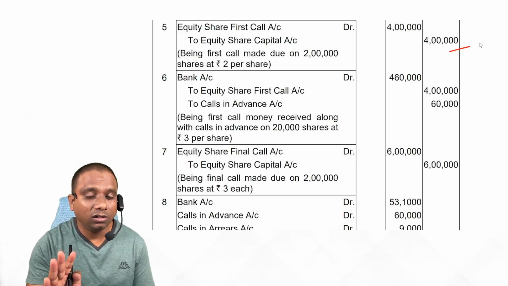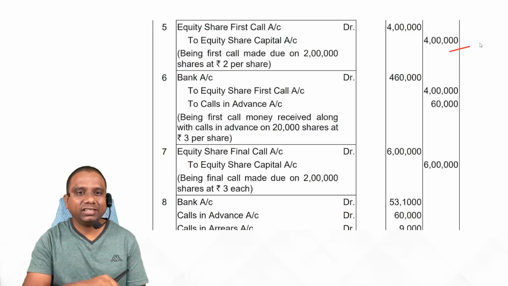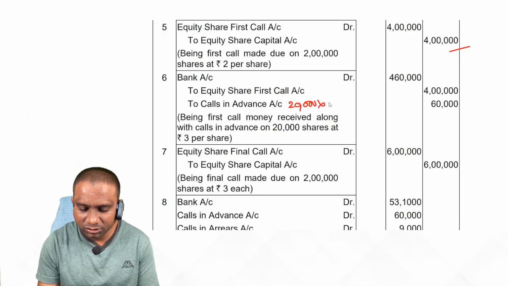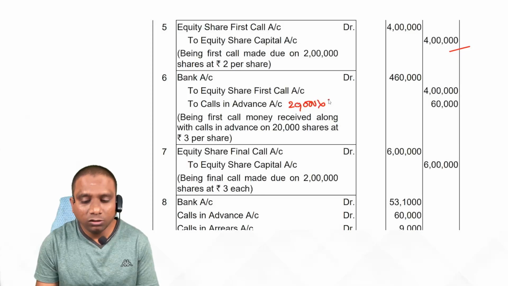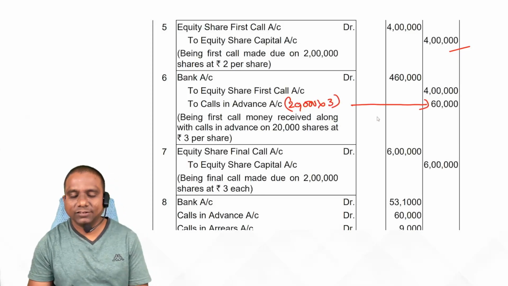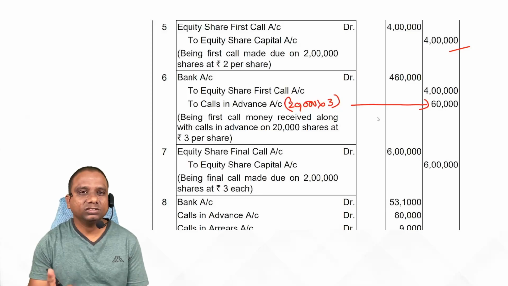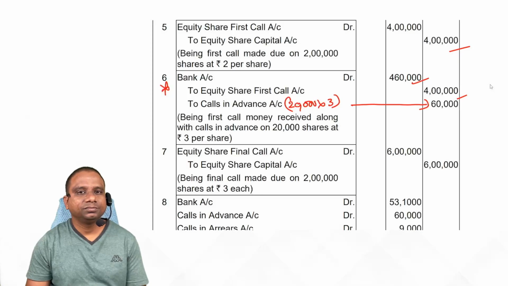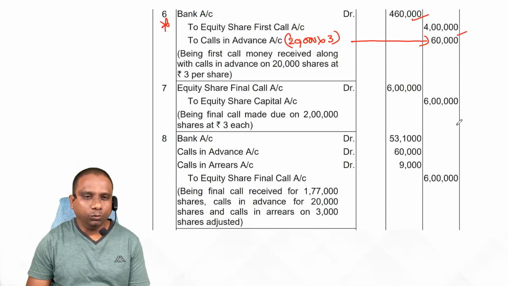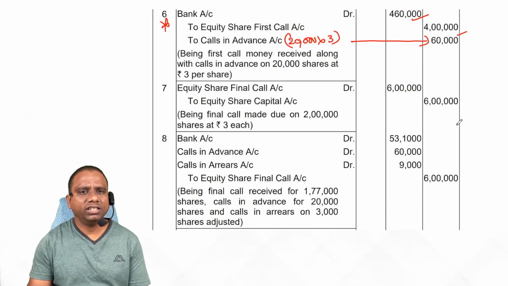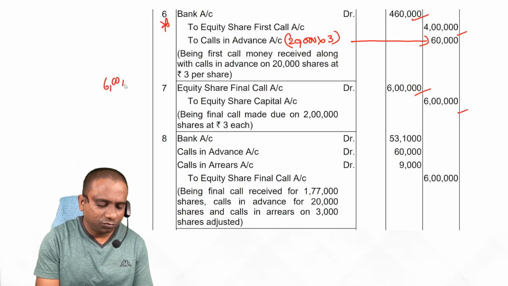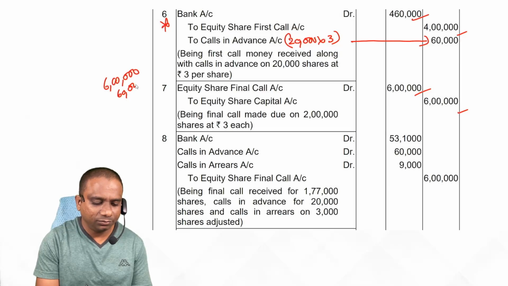At the time of first call, we received the amount on 20,000 shares in advance. So that amount we transfer to calls in advance. So 20,000 shares into final call amount 3 rupees, 60,000 rupees we transfer to calls in advance. This is important in this problem. Remaining, our 4 lakhs anyway we received. Now, entry for final call due. Equity share final call account debit to equity share capital. 2 lakh shares into 3 rupees, 6 lakhs. Out of 6 lakhs, we already received 60,000. Now we should receive 5,40,000 rupees.